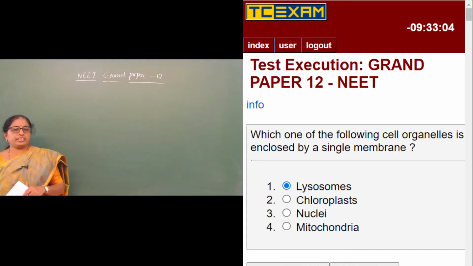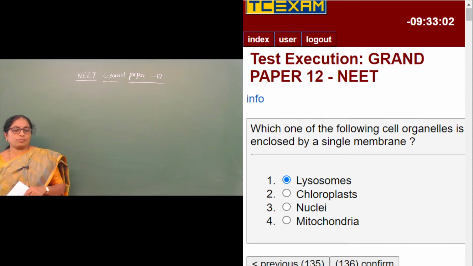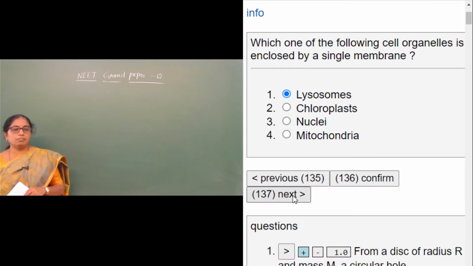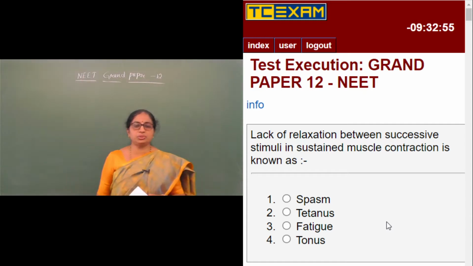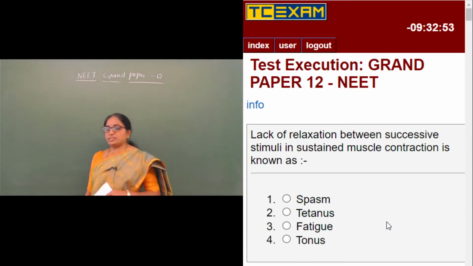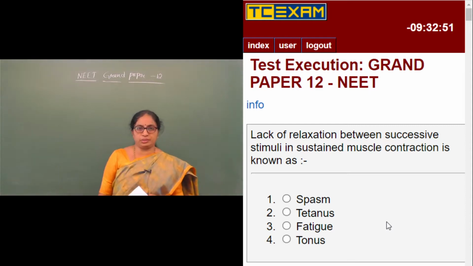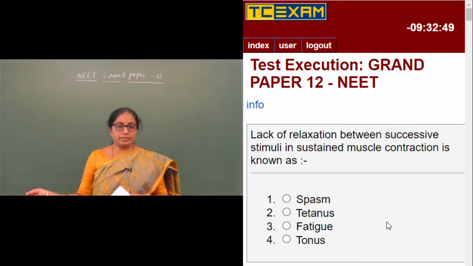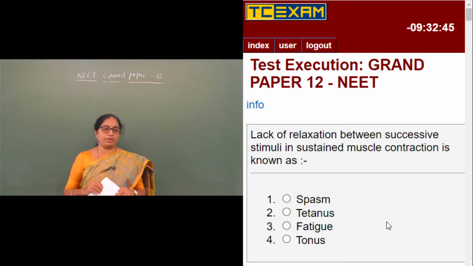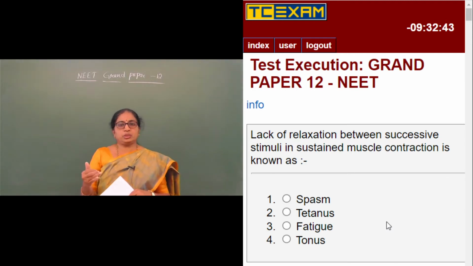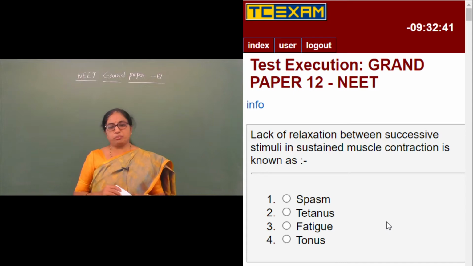Well, moving on to the next question. Lack of relaxation between successive stimuli in sustained muscle contraction is known as? This is a question coming from the chapter Locomotion and Movement. Contraction and relaxation are brought about during muscle contraction.